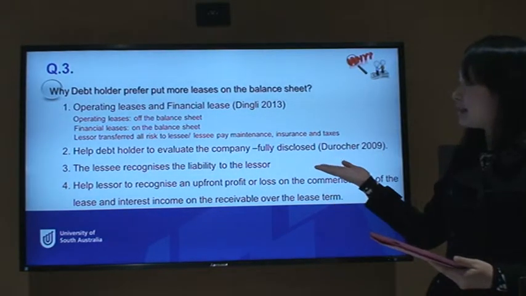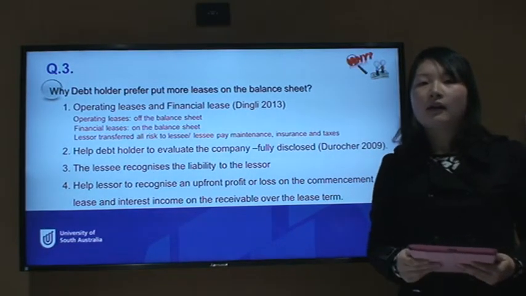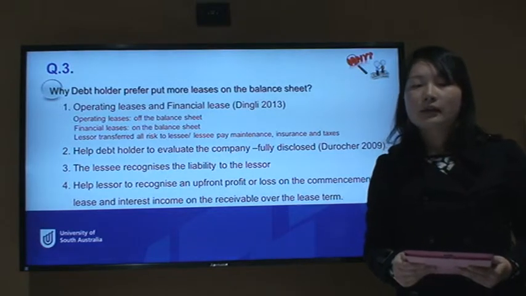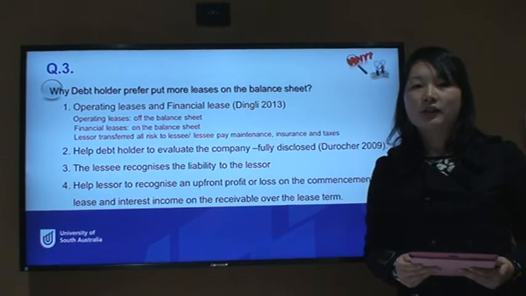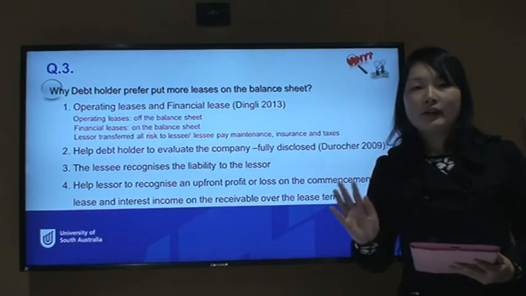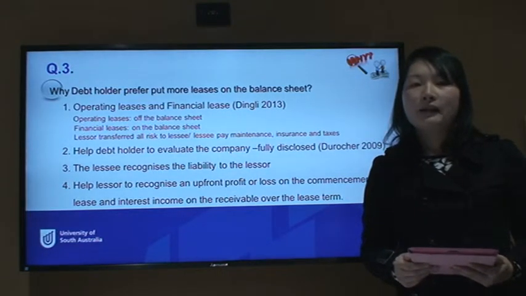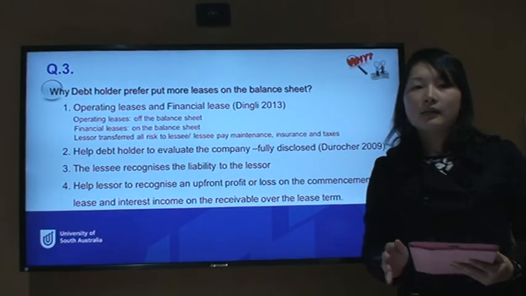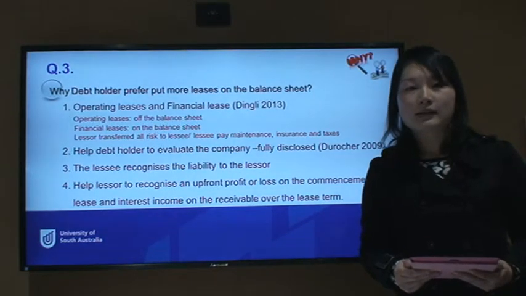The second reason is that if you put more leases on the balance sheet, the debt holder can evaluate the company better. So they prefer full disclosure because they need information from the balance sheet to make decisions such as lending decisions, and they need more information to judge the company's capital structure, ability to repay and risk. So they need the information on the balance sheet rather than disclosed in the notes.